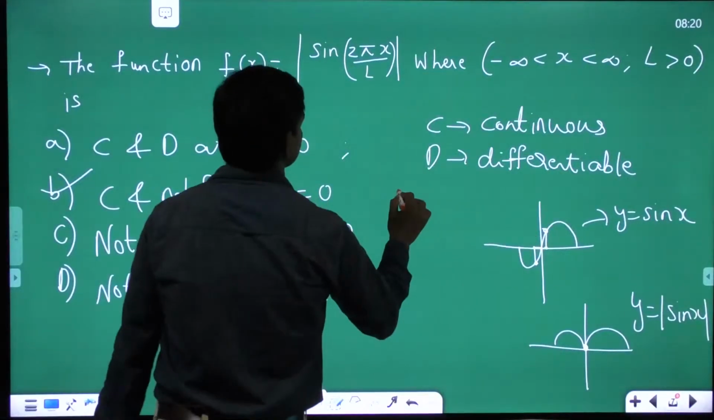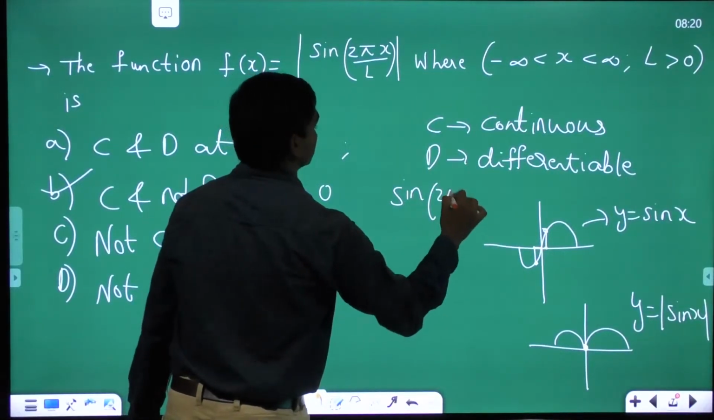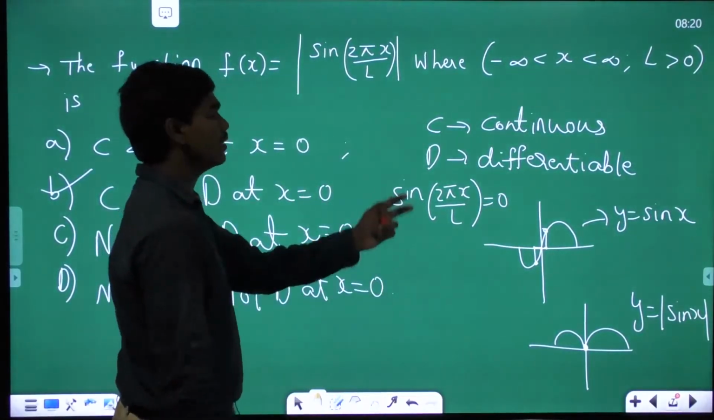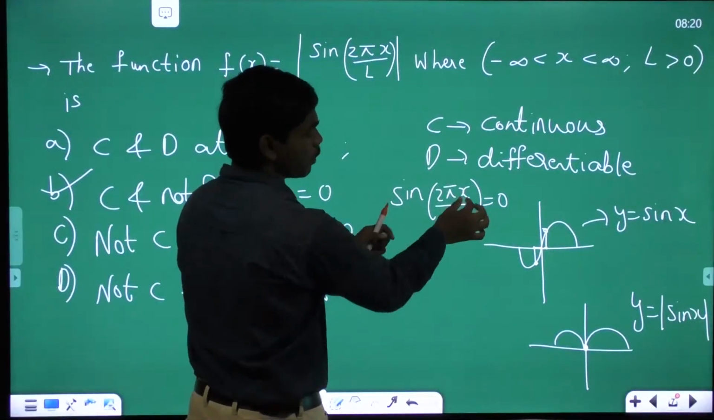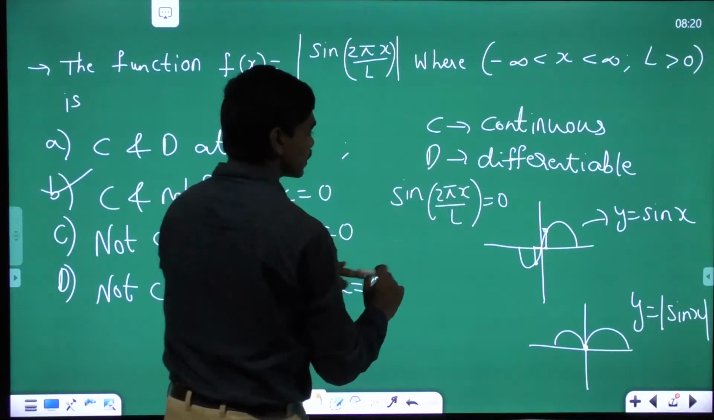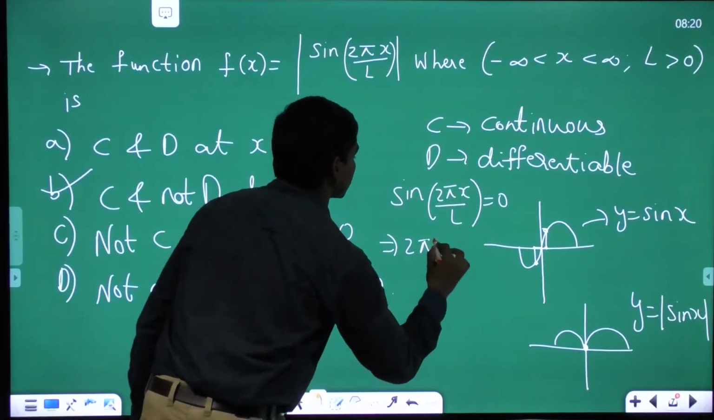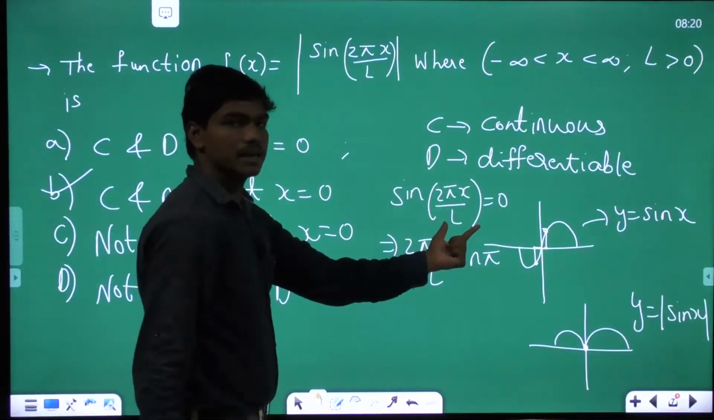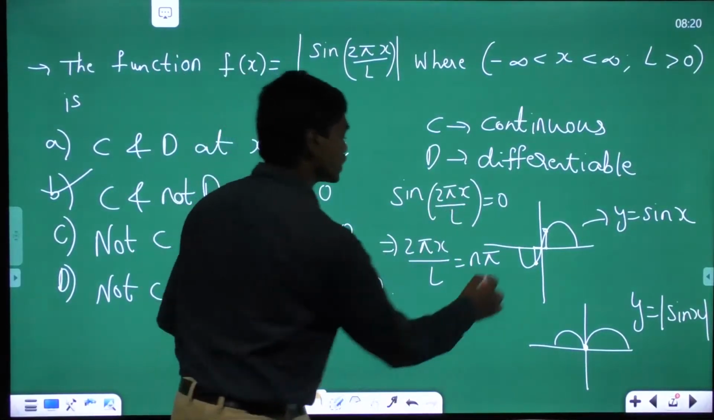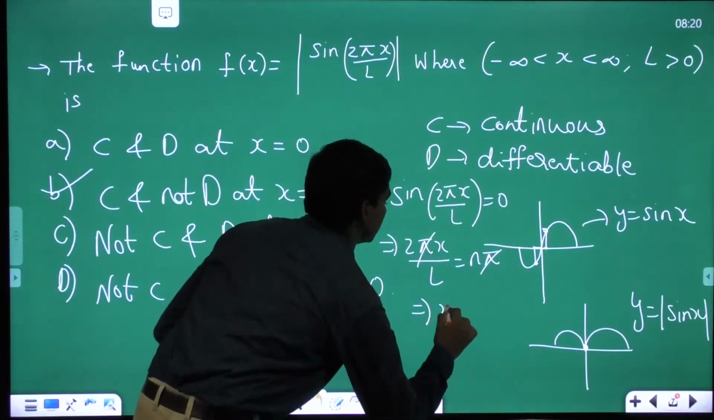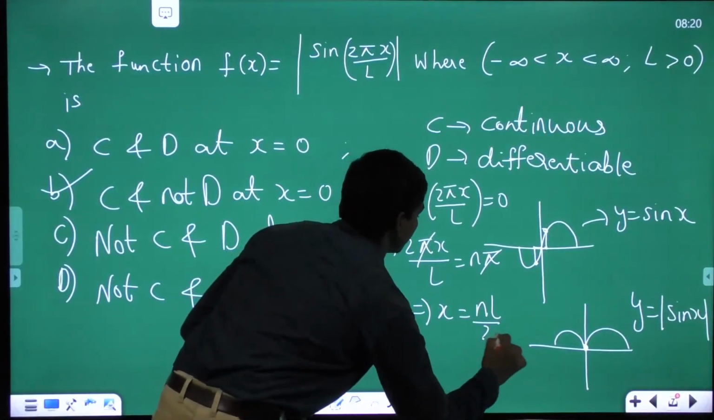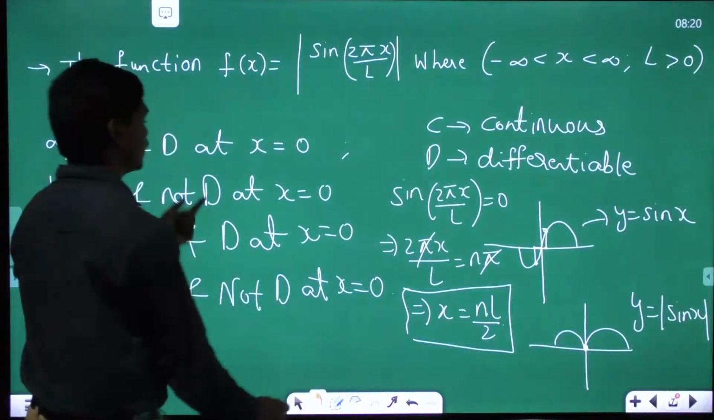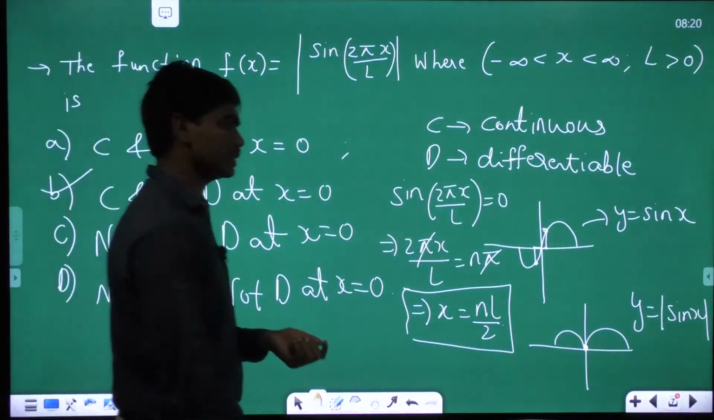So now sine 2 pi x by L is equal to 0. If you equate this to 0, then this function is not differentiable at the points where x satisfies this equation, correct? Which means 2 pi x by L is equal to n pi, because you know for all multiples of pi this sine value is 0. So if you cancel this pi, x is equal to n L by 2, and this n can be 0 as well. Okay, so at x is equal to 0, this function is continuous but not differentiable.